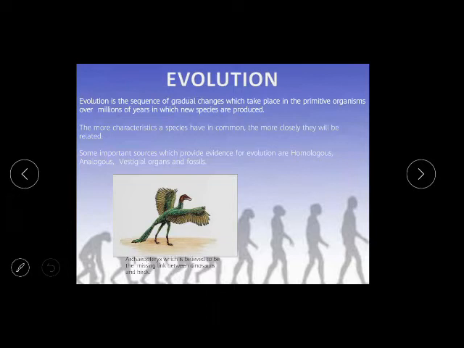Archaeopteryx is believed to be the missing link between dinosaurs and birds. This picture you are seeing, this animal is the link between dinosaurs and birds. It looks like a bird and like dinosaurs too.